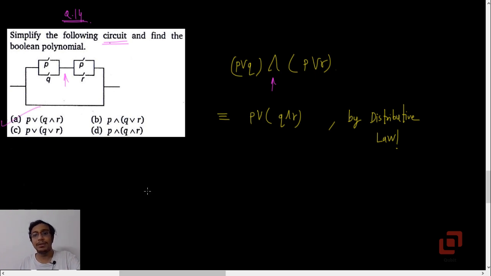Another very simple MCQ, but you should know the laws. If you know how to apply them, then this question will not even take 15 seconds. And as practice, you may draw the circuits representing the other three options. Option C is pretty clear now: P or Q or R means all three switches are in parallel.